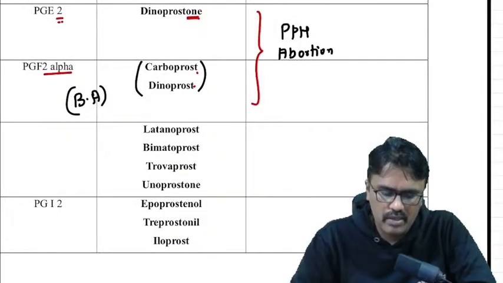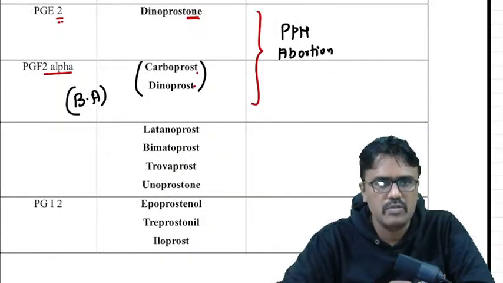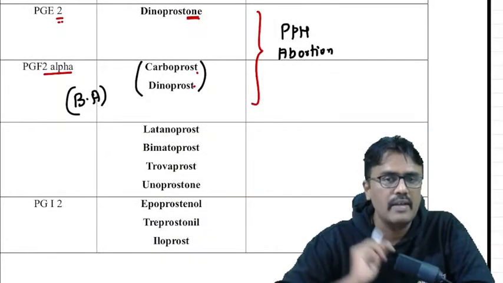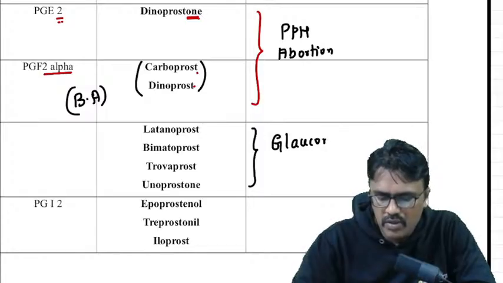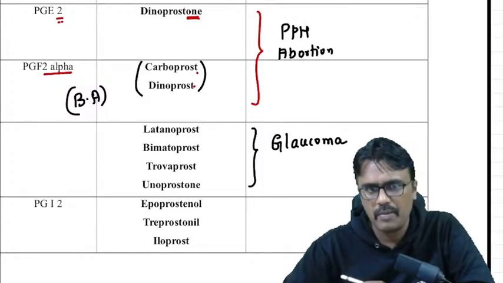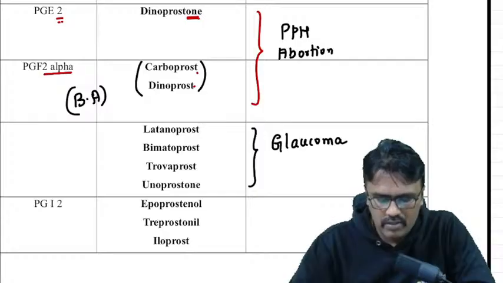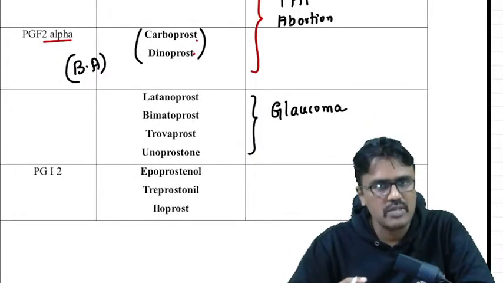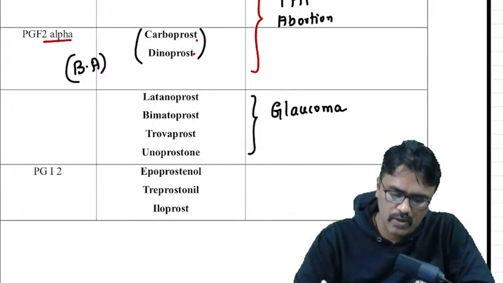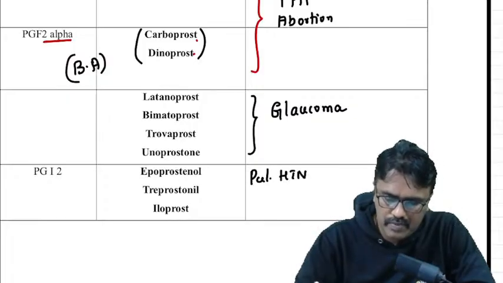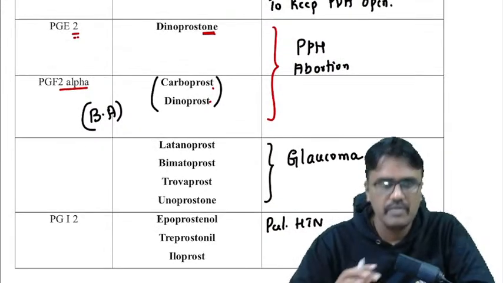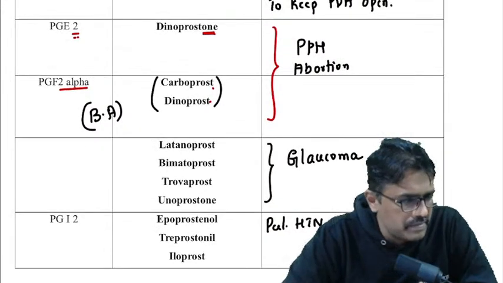Now coming to the other preparations: latanoprost, bimatoprost, travoprost, unoprostone, they all are used for glaucoma. They increase the uveoscleral outflow, so they are used in glaucoma. The PGI2 analogs are epoprostenol, treprostinil, iloprost. They are used for pulmonary hypertension.